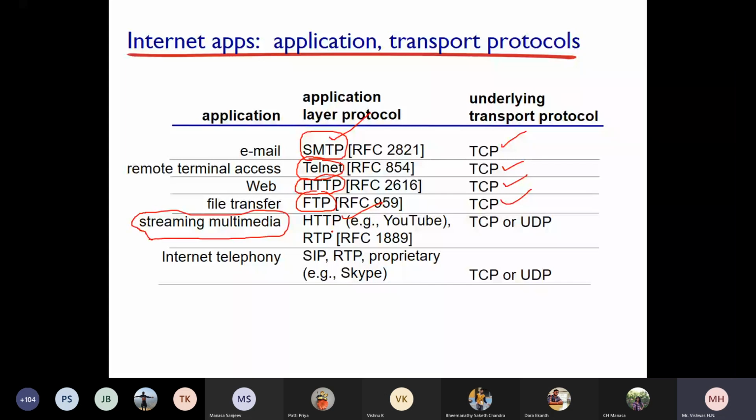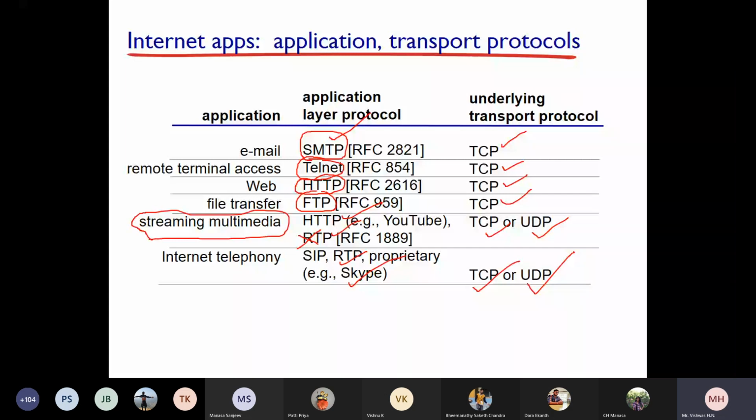Okay, so these are the protocols which run in the application layer. We are not going to study RTP in this semester, but for these types of protocols you can use either TCP or UDP. It totally depends on the application developer. Is that clear, students? For internet telephony, again you are using RTP or a proprietary protocol such as Skype. So all these again can use either TCP or UDP. Is that clear? This is what you need to understand.